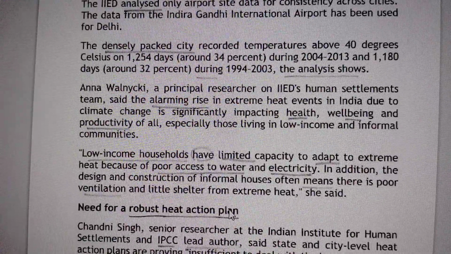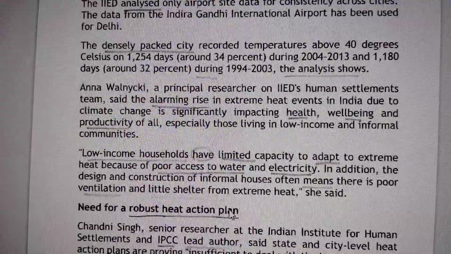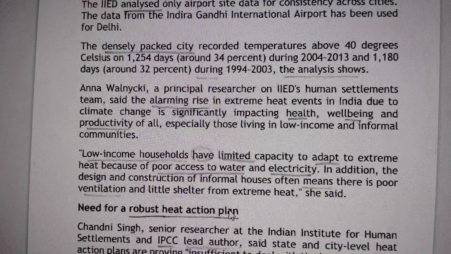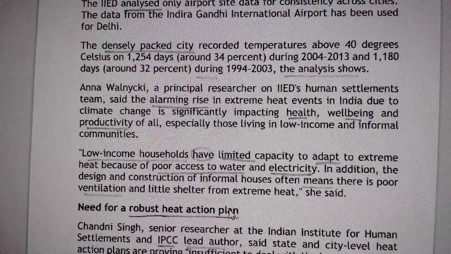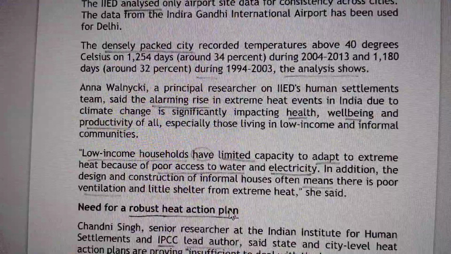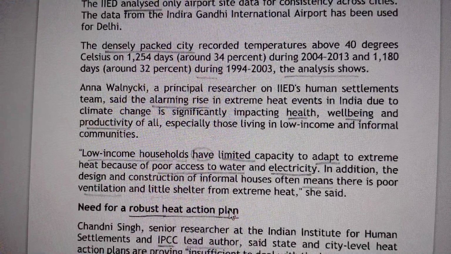So this is clear. Next, the densely packed city recorded temperature above 40 degrees Celsius on 1254 days, around 34% during 2004 to 2013, and 1180 days, around 32% during 1994 to 2003, the analysis shows.